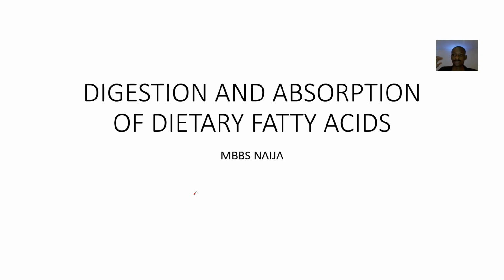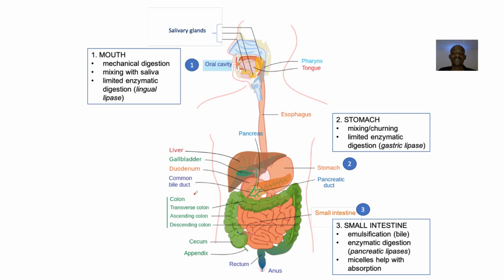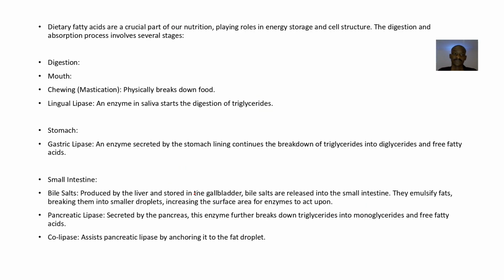Okay, so in talking about this assessment of gastric function, we have made overviews of different nutrients in the body. Spoke about absorption of proteins, absorption of carbohydrates, so now it's fatty acid. All right, digestion and absorption of dietary fatty acid. Okay, so see that dietary fatty acids are actually crucial parts of our nutrition. They play a role in what? Energy storage and the structure of your cells.